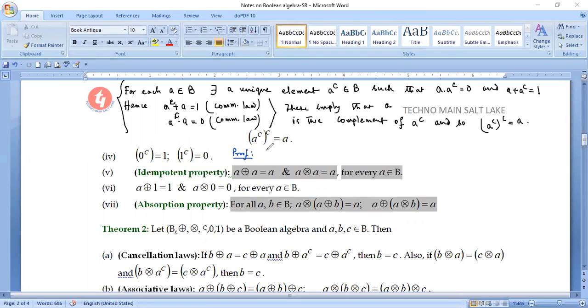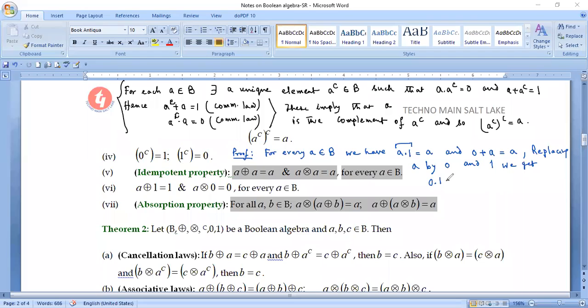Now we know that for every A belonging to B, we have A dot 1 is equal to A and 0 plus A equals A. Now replacing A by 0 and 1 respectively: if I replace A by 0 here, we get 0 into 1 equals 0.